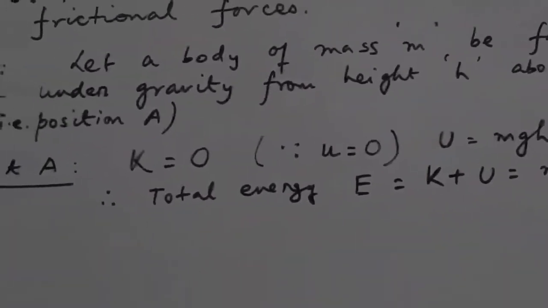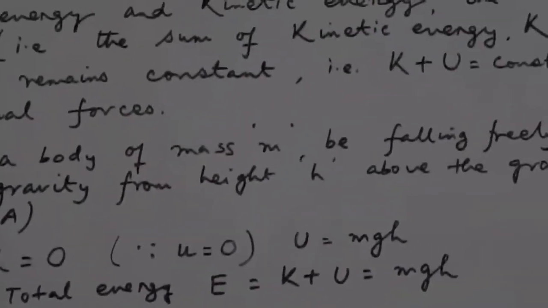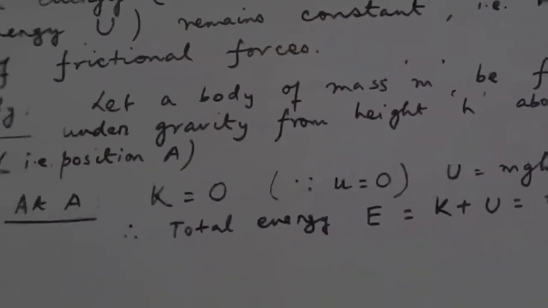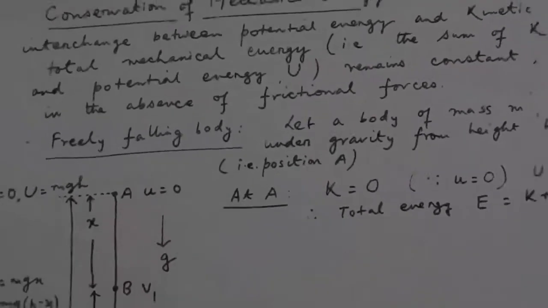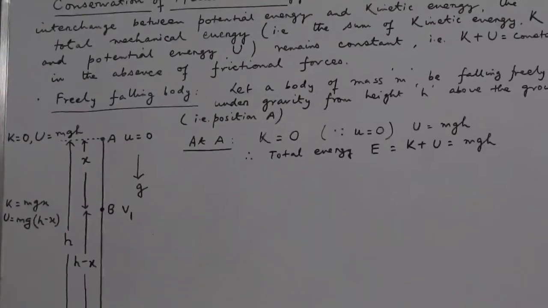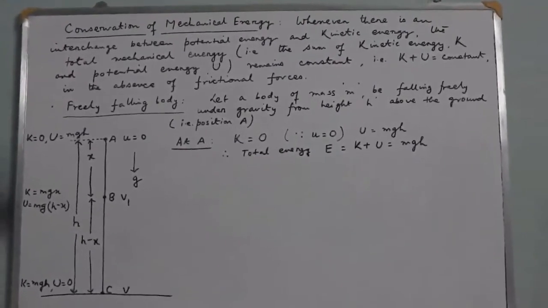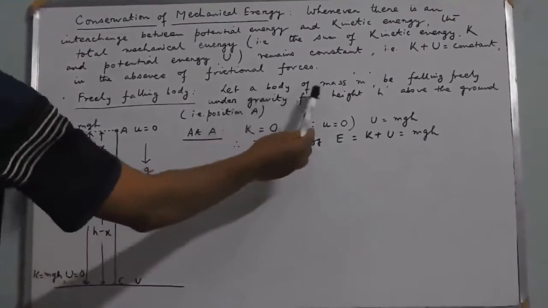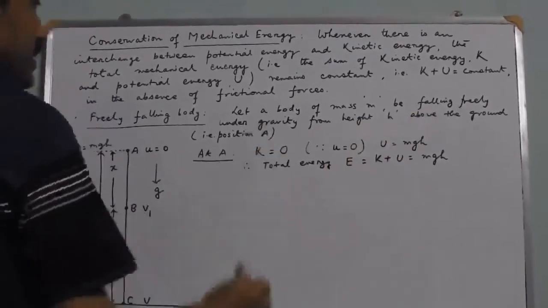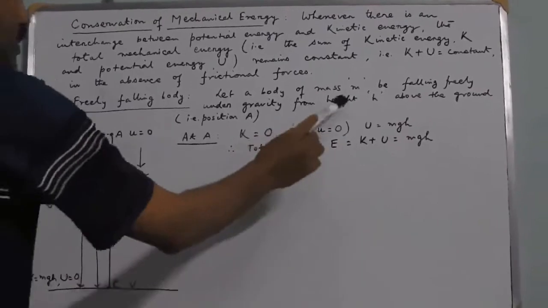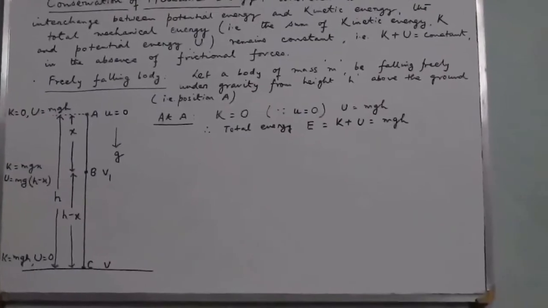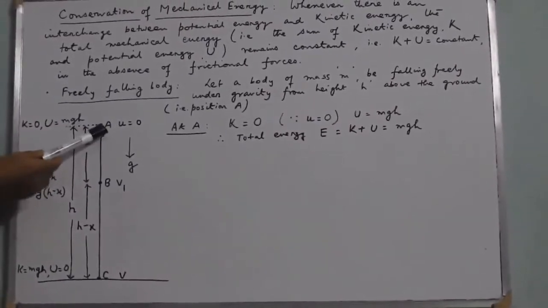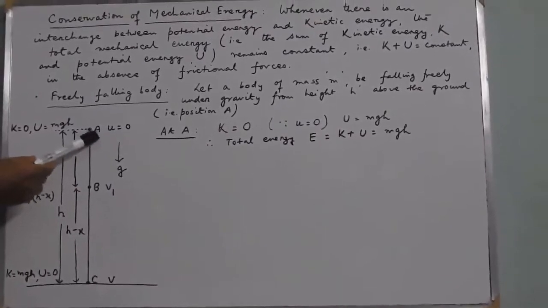So let us discuss this property of mechanical energy with respect to a freely falling body. That means a body is released from some height above the Earth's surface, and we will try to calculate the total mechanical energy at some specific points of its journey. So for the time being, we assume a body of mass m is falling freely under gravity. That means it is released from some height h above the ground surface. In this diagram, I have shown that the object of mass m has been dropped from the point A, or the position A.